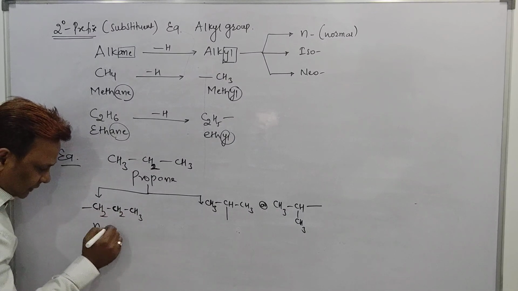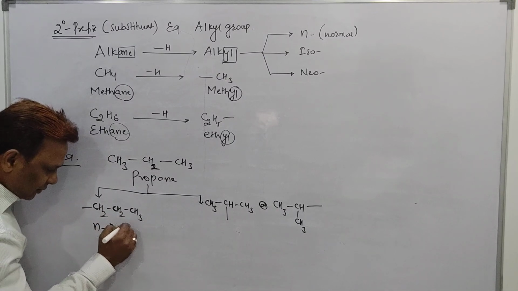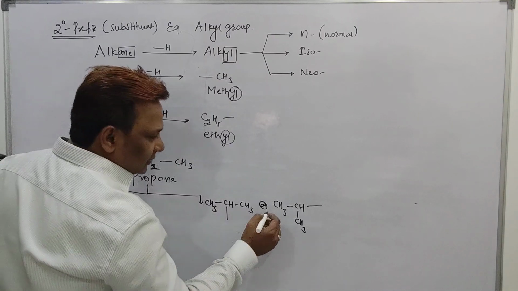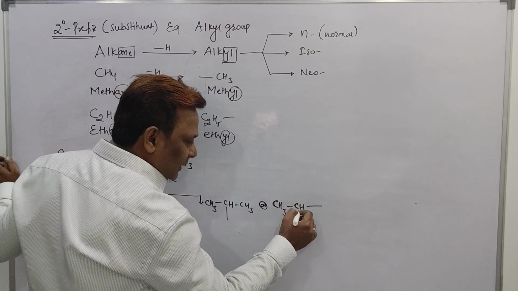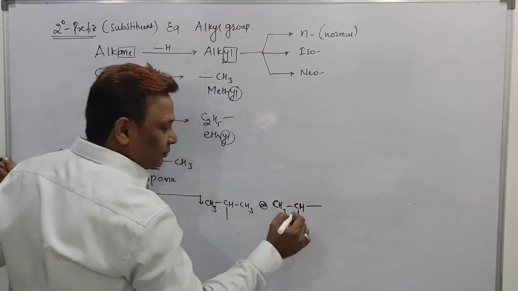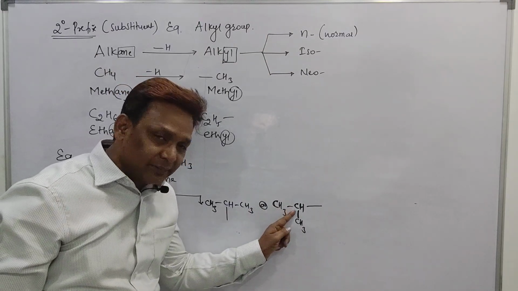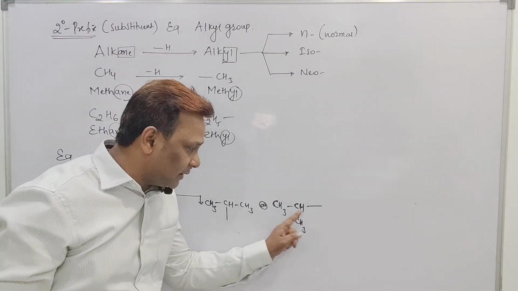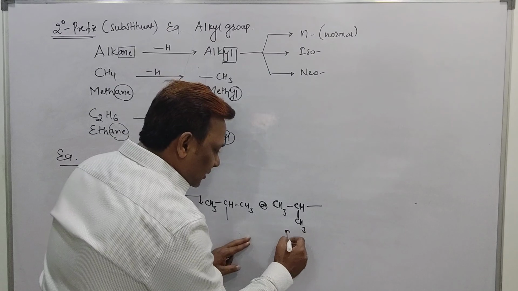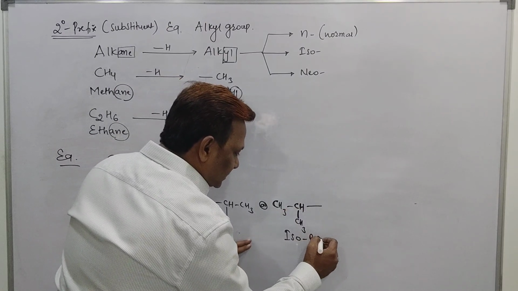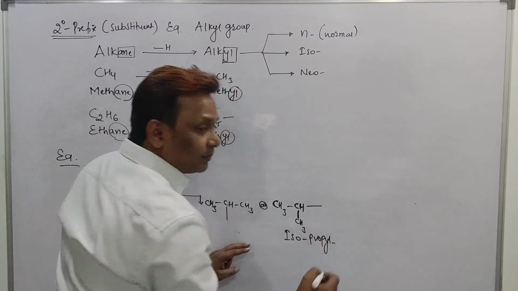Total number of carbon is 3, so I should use propyl here, beta, N-propyl. You can see here, it is the last but one carbon having CH3 and H group. I repeat, beta, the last but one carbon is having CH3 and H group. This group is called iso. Total number of carbon is 3, called propyl group.